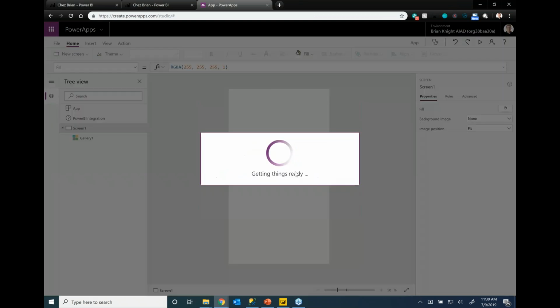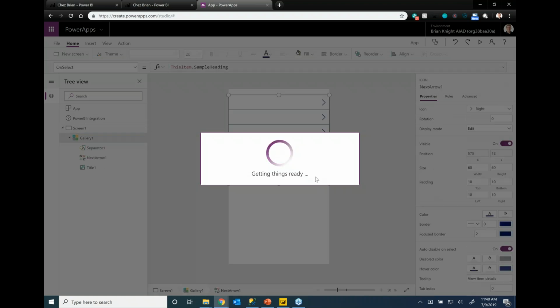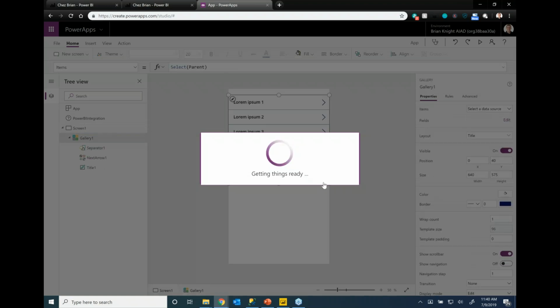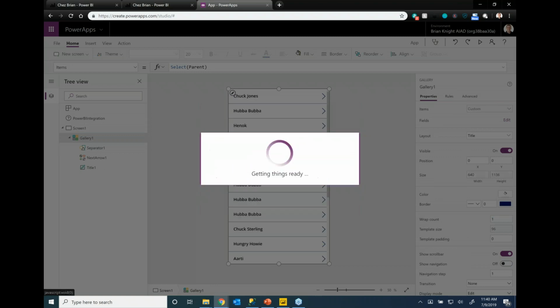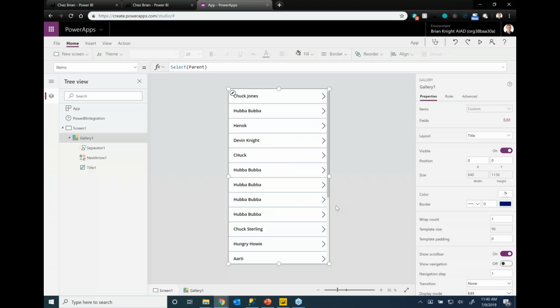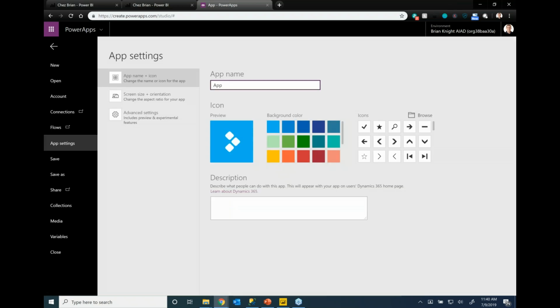So as it does this, notice it's actually kind of building the CRUD part of the app for me, the create and the gallery, excuse me. There it goes. All right, I'll skip this now. And you're seeing a gallery that has a list of all the things that we've already seen. So let me go ahead and publish this app out. And we'll call this just app, webinar, whatever. Okay, good enough. And we'll go ahead and give that a nice save here real quick.